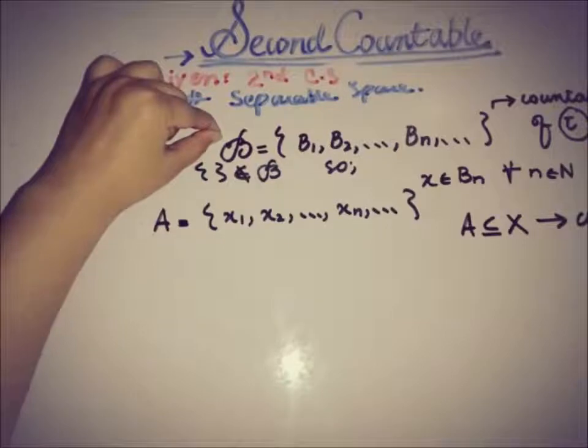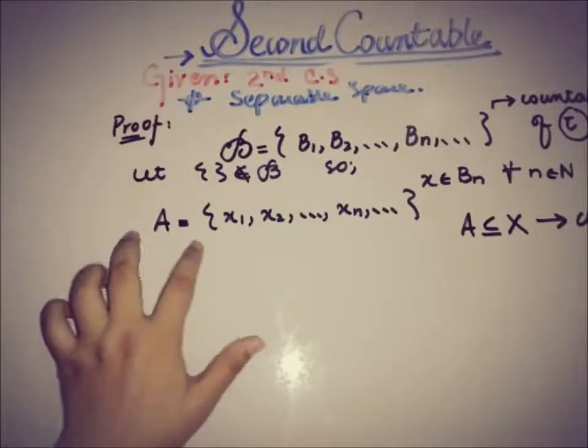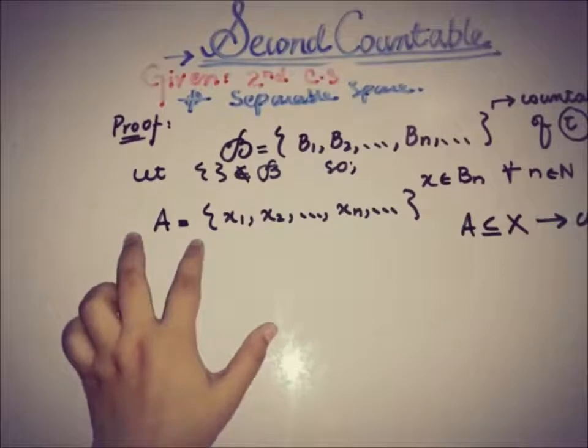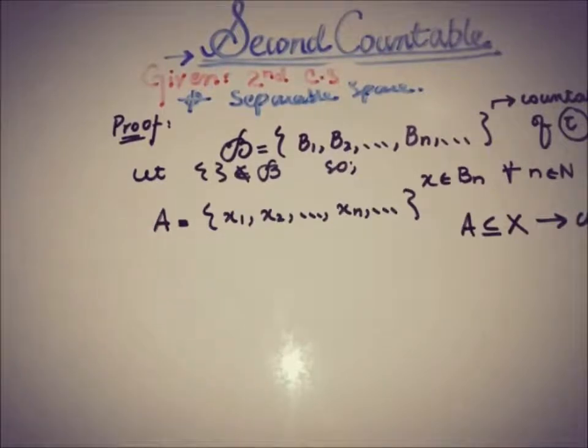from the countability of this basis we can extract the countability of this set A. So the first requirement of the separable space is fulfilled now. Now moving toward showing that A is also a dense set, in order to show the second countable space is a separable space.